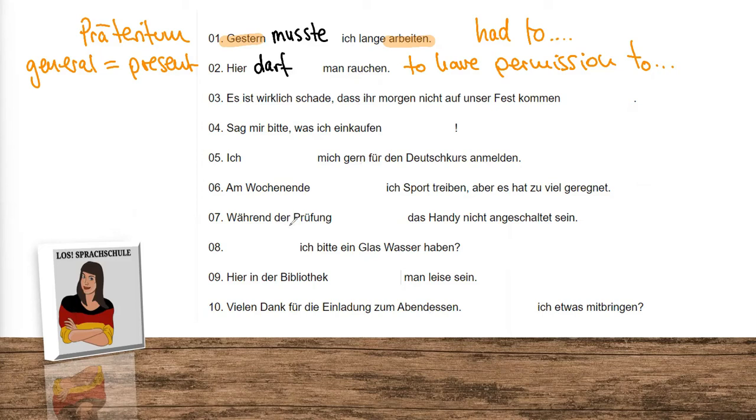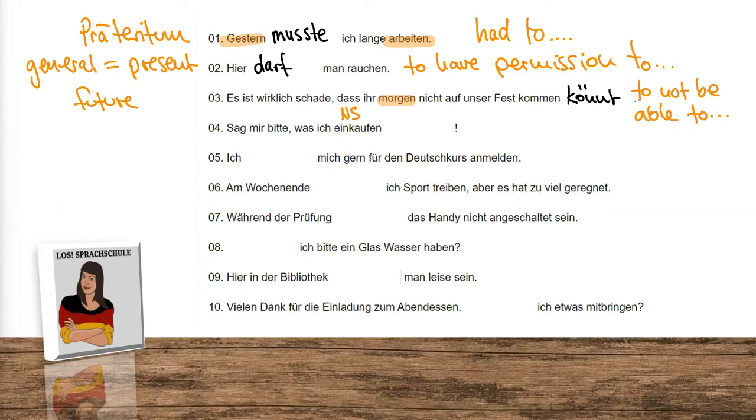Next one. Es ist wirklich schade, dass ihr morgen nicht auf unser Fest kommen könnt. Let's check out the signals again. Morgen, definitely future, and in this case, it's also grammatically speaking present. And we go for the safe choice. It is really sad that tomorrow you cannot come to our party. This is a dass Nebensatz. We will learn it very soon also. Don't get confused by it. So, können in this case is to not be able to come, to not be able to do something.